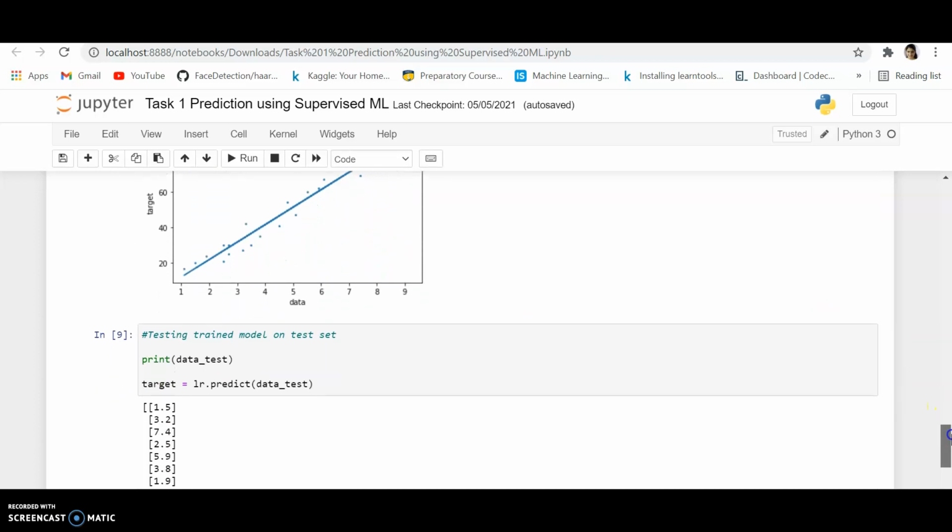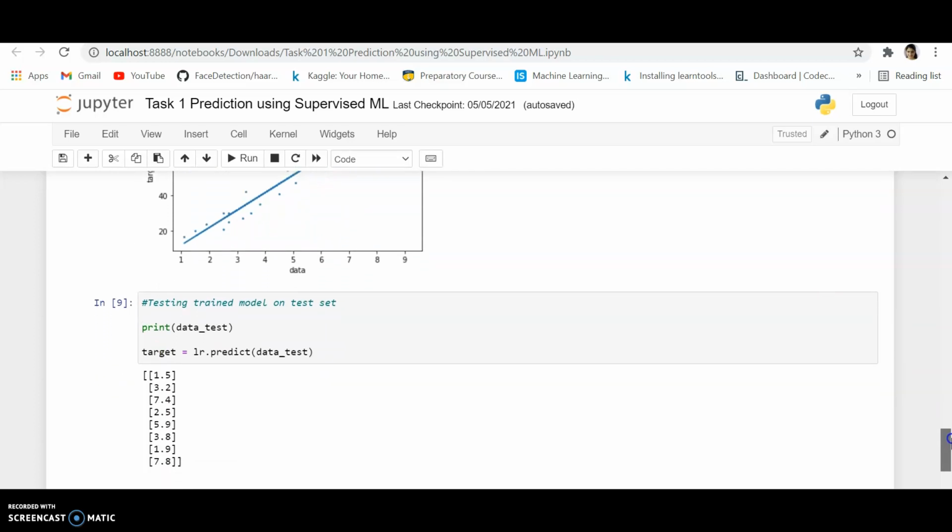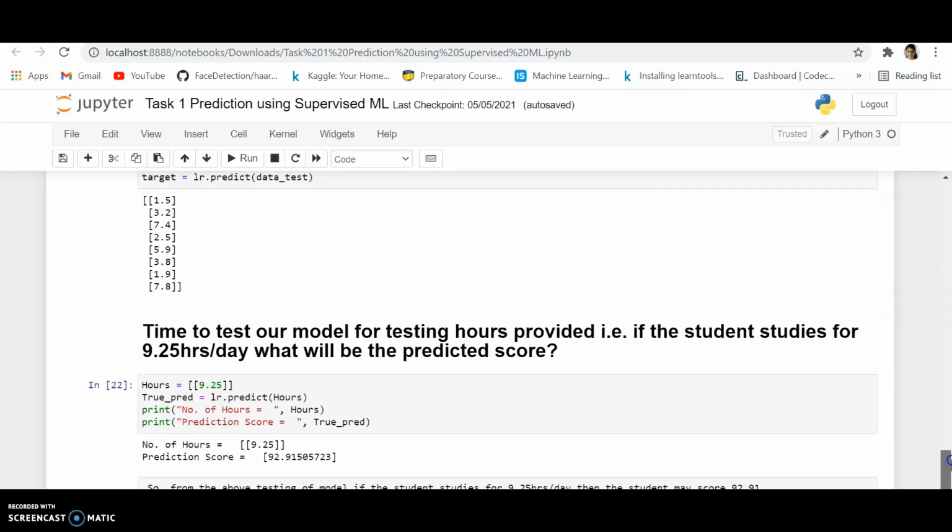Next we are testing the trained model on the test set. Let's now test the model. To test the model we have been provided a question, that is, time to test our model. For testing hours provided, if the student studies for 9.25 hours per day, what will be the predicted score? So let's see.